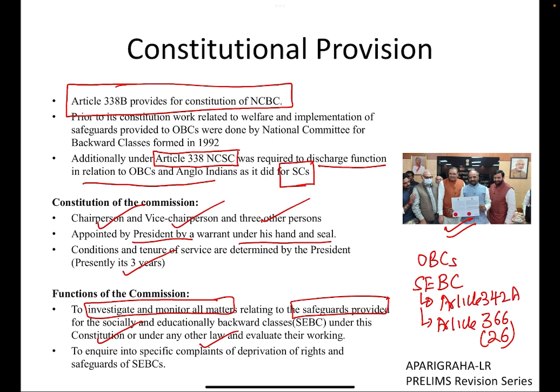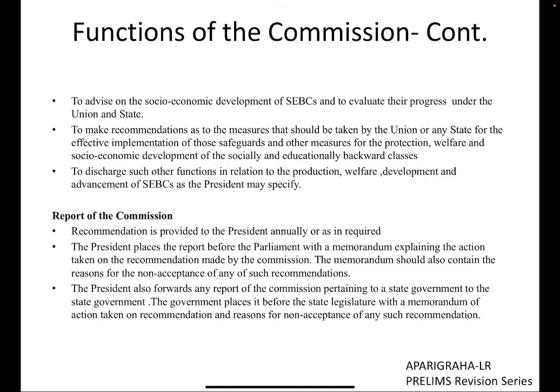Fine. And then what other function does it discharge? It inquires into specific complaints of deprivation of rights or safeguards. Whatever rights and safeguards are being provided to the backward classes, are they being fulfilled? And if any complaint has arisen, then those complaints can be filed and the commission can investigate those cases.